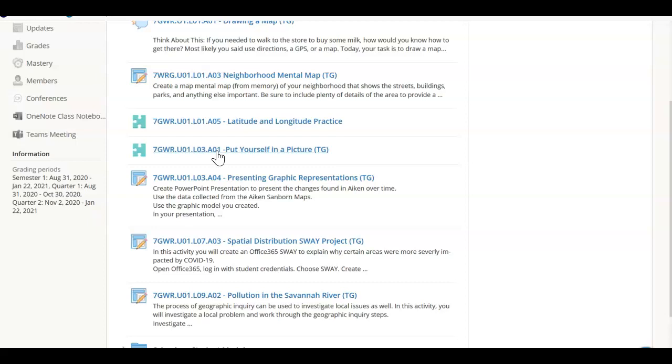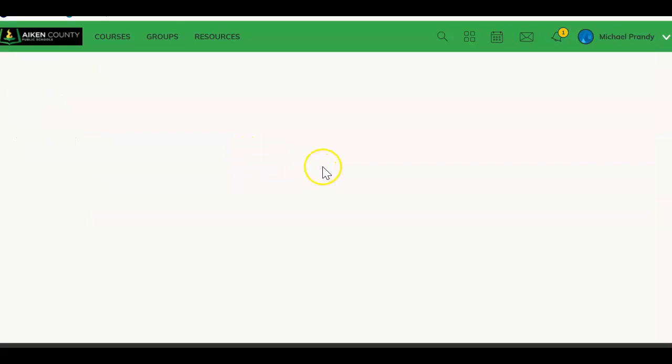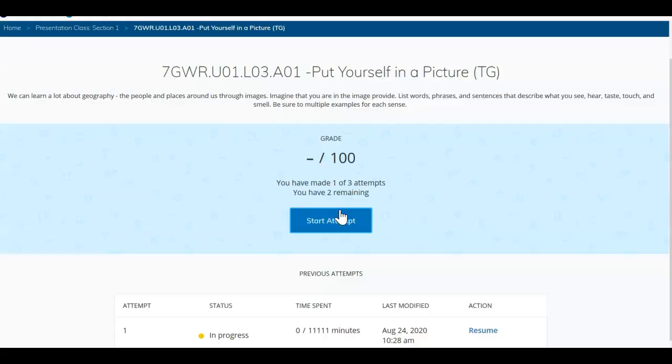In this type of assignment, you are going to have your questions and be given a place to type your answers. But this is not an automatically graded assignment, so you will have to wait for your instructor to grade the assignment. So again, you're going to come to your startup page where it's going to give you your directions and ask you to start your attempt. So once prompted, choose to start your attempt.